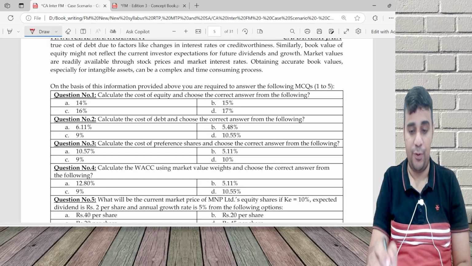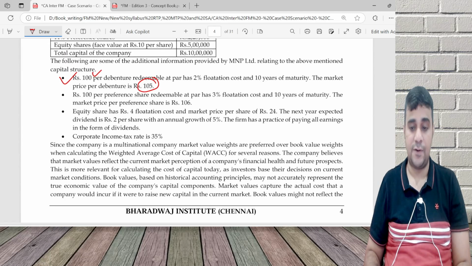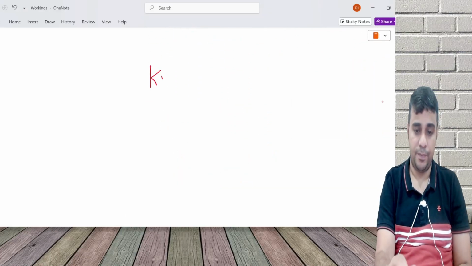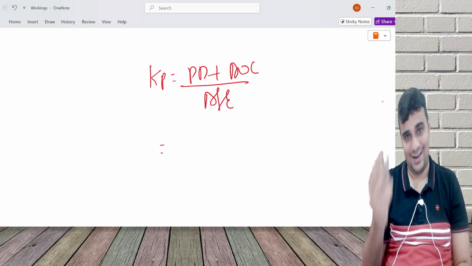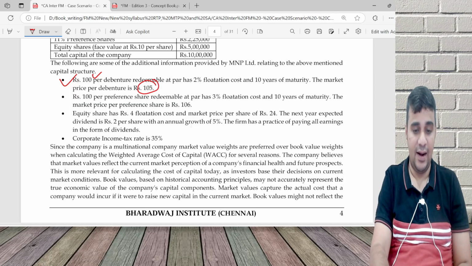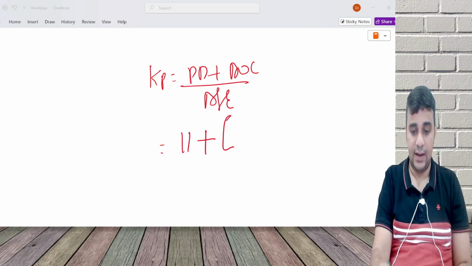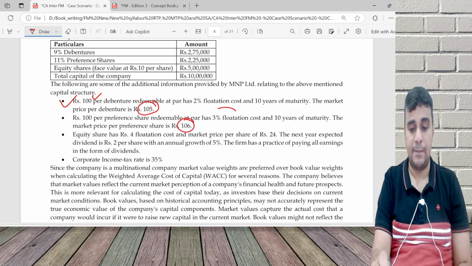Then the second one, cost of preference, same formula: preference dividend plus average other cost, divided by average funds employed. I'll not rush through here. Preference dividend is 11 rupees per 100 preference share, no after tax. Redeemable value is redeemable at par, 100. Net proceeds is 106 minus 3%.